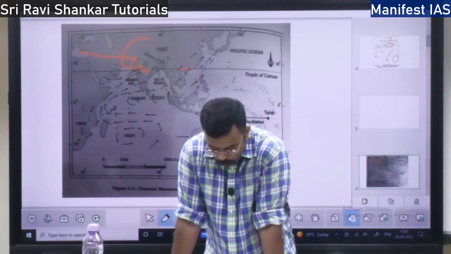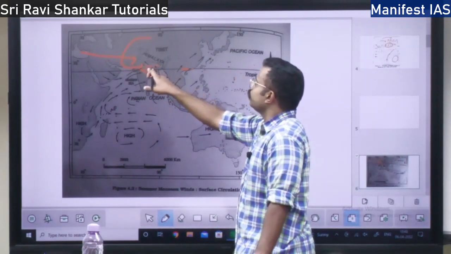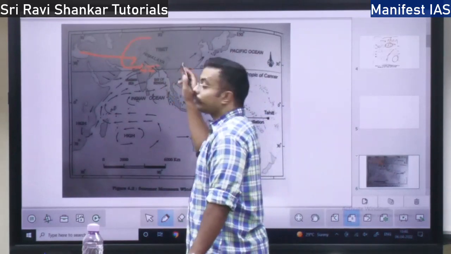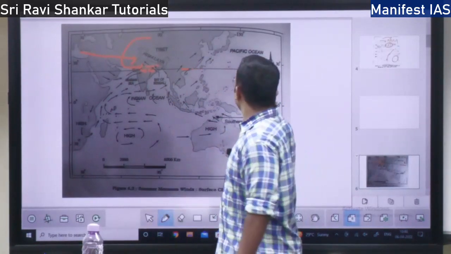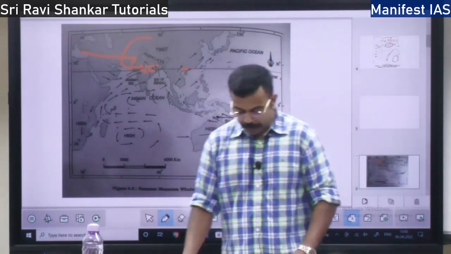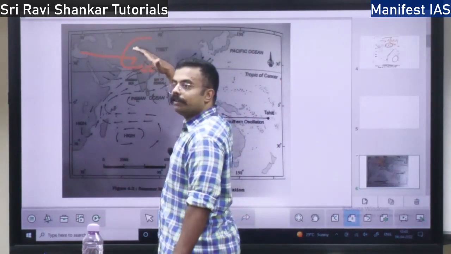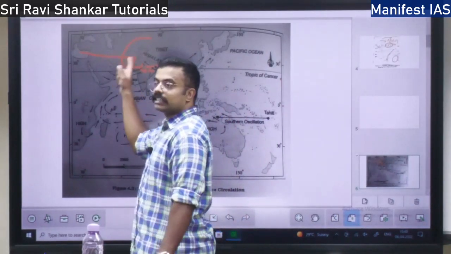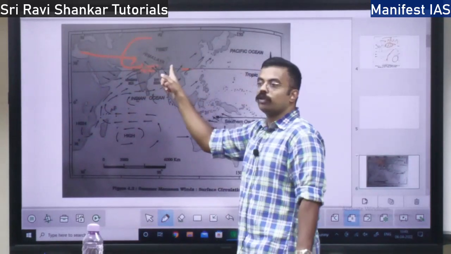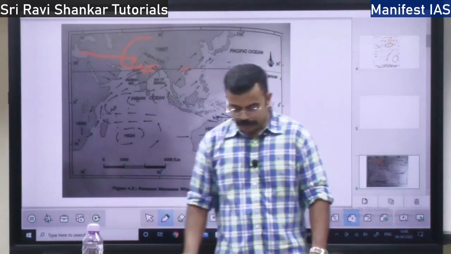There is a low pressure belt parallel to the Himalayas. Here it will be very low pressure between 20 degrees to 25 degrees north. Between 20 to 25 degrees north, there is a very low pressure belt, right? So when the sun comes between 20 to 25 degrees, this westerly jet stream goes back to its original position, or it won't blow over the northern Indian region.